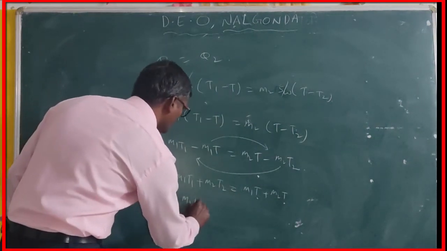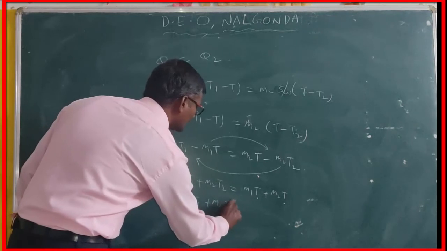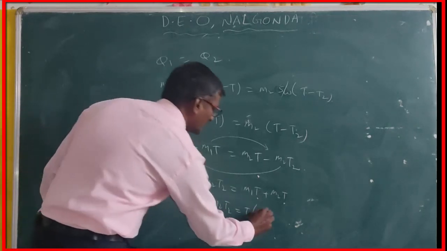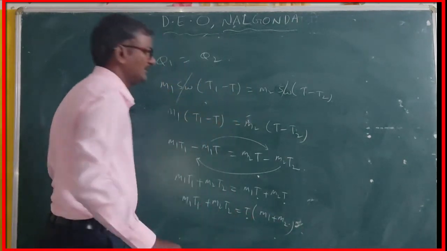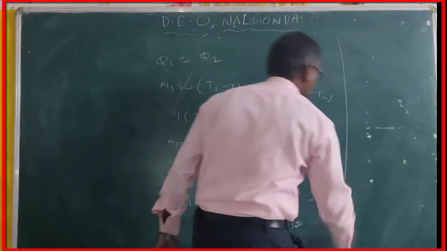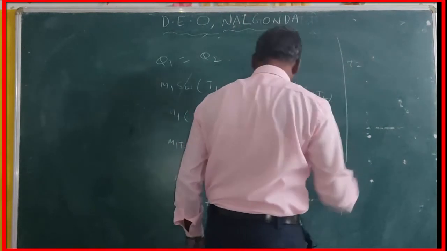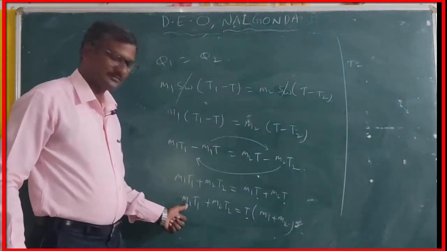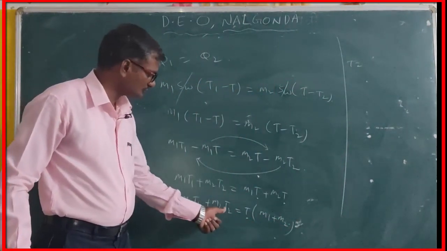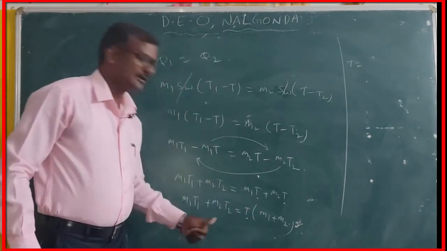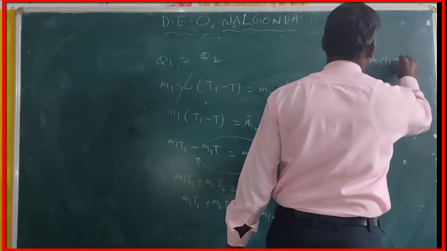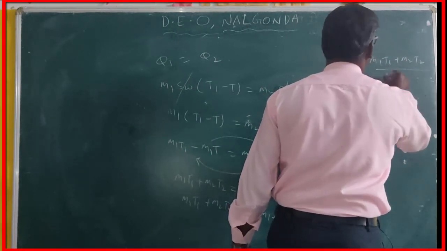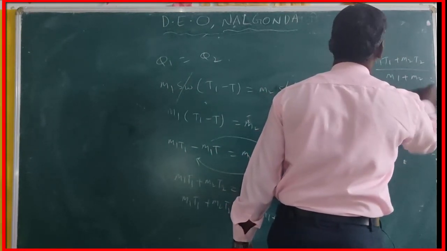M1 T1 plus M2 T2 is equal to T times M1 plus M2. Making T the subject, T is equal to M1 T1 plus M2 T2 divided by M1 plus M2.